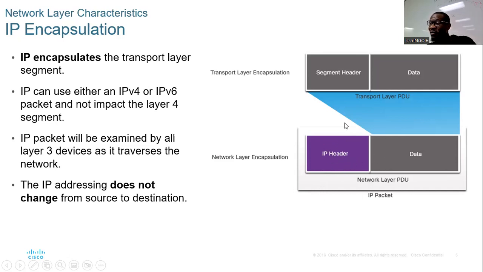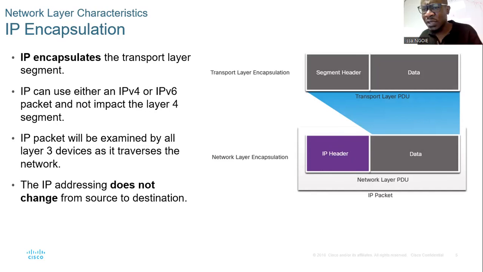This is some information related to where to send your data, how to send it, what protocols we have to use. This is the meaning, right? And IP can use either an IP version 4 or IP version 6 packet, and not impact the layer 4 segment. So from the network layer, you can use version 4 or version 6 when it comes to IP, right?